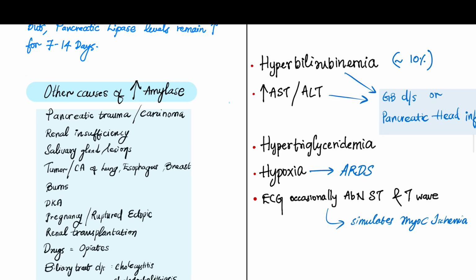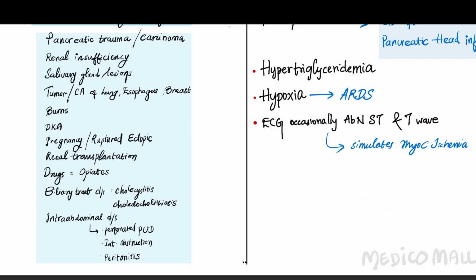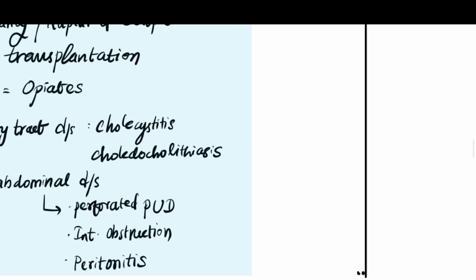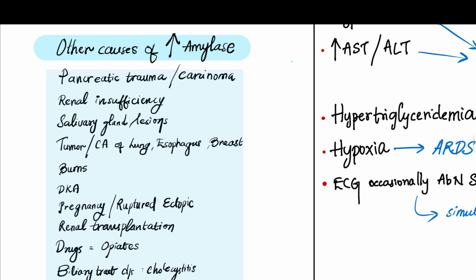And also other causes of increased amylase are pancreatic tumor, pancreatic trauma, pancreatic carcinoma, renal insufficiency, salivary gland lesions, tumor or carcinoma of lung, esophagus, breast, in case of burns, after DKA, in pregnancy, ruptured ectopic, renal transplantation, drugs like opiates, biliary tract diseases like cholecystitis, choledocholithiasis, intra-abdominal diseases like perforated peptic ulcer disease, intestinal obstruction, peritonitis, all these can cause raised amylase.